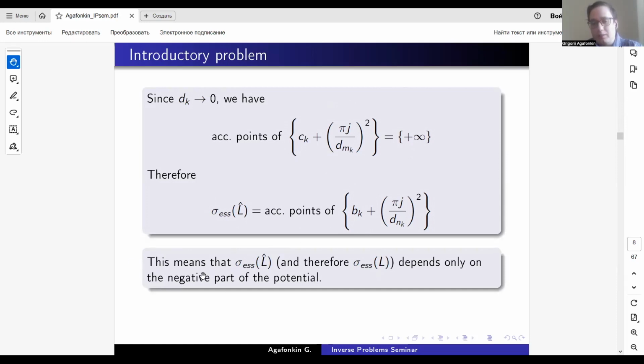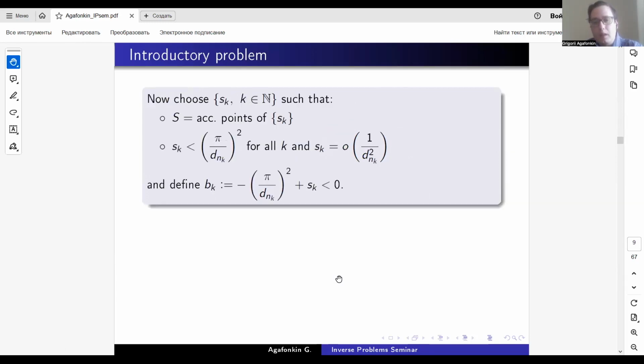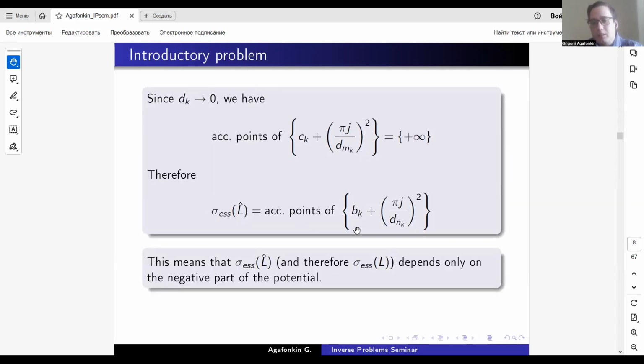I underline that this means that the essential spectrum of this operator depends only on the negative part of the potential and not on the positive. So the positive part can be arbitrarily chosen. As for the negative part, we will use some trick.